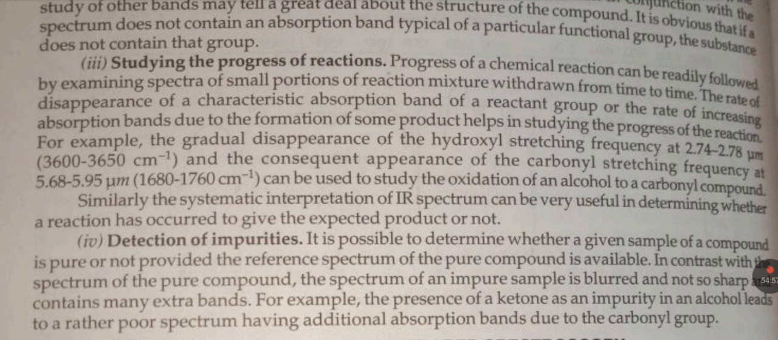Last is detection of impurities. It is possible to determine whether a compound is pure or not provided the reference spectrum of the pure compound is available. In contrast with the spectrum of a pure compound, the spectrum of an impure sample is blurred and not as sharp and contains many extra bands. For example, the presence of ketone as an impurity in an alcohol leads to a rather poor spectrum having additional absorption bands due to carbonyl groups.